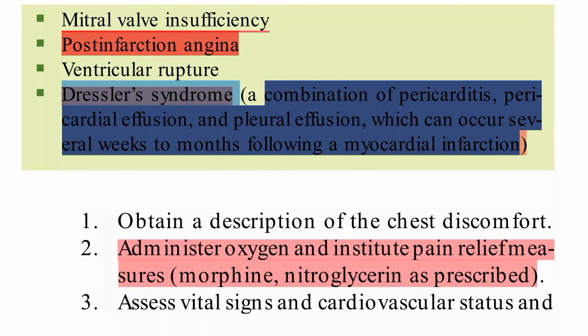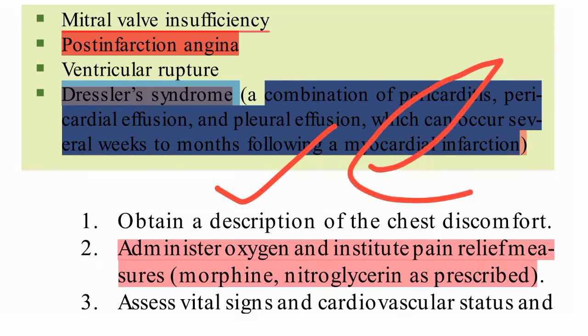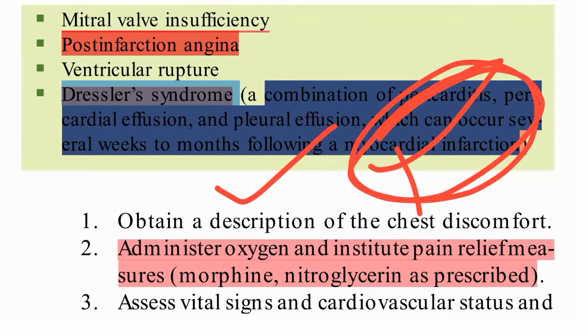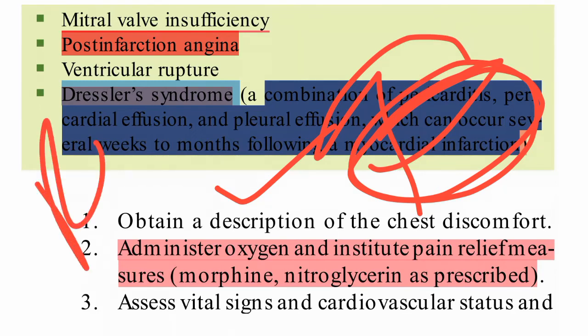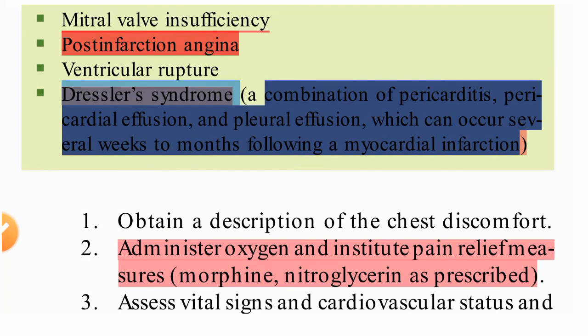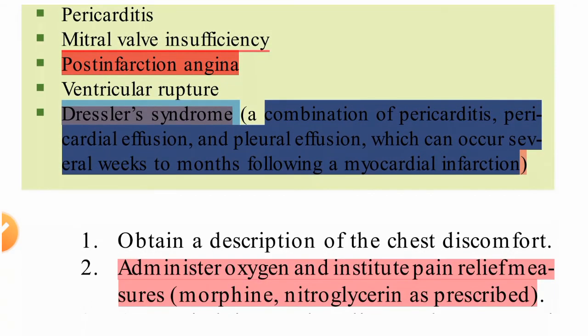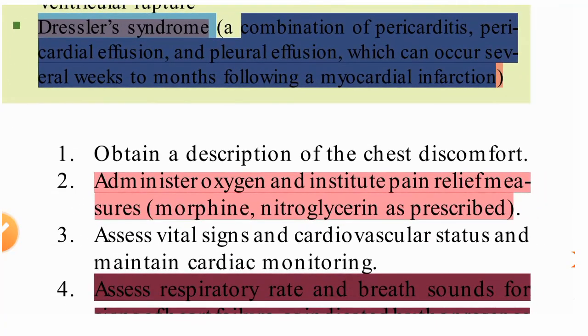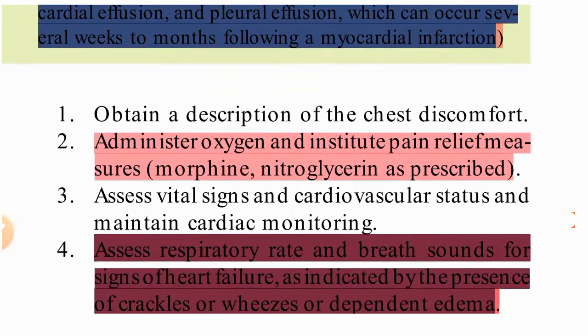It can occur several weeks to months following a myocardial infarction. So when myocardial infarction is there, its complication is Dressler syndrome. In Dressler syndrome, what will be there? Three conditions will be there: pericarditis, pericardial effusion, and pleural effusion. This is a very important point. This is Dressler syndrome, and it is a complication of MI, myocardial infarction.